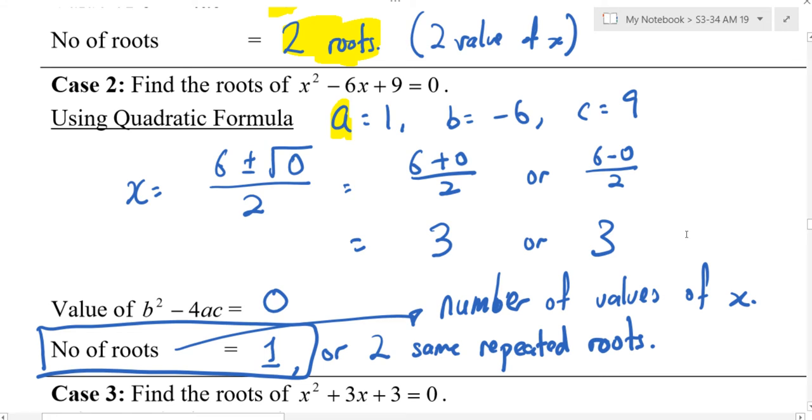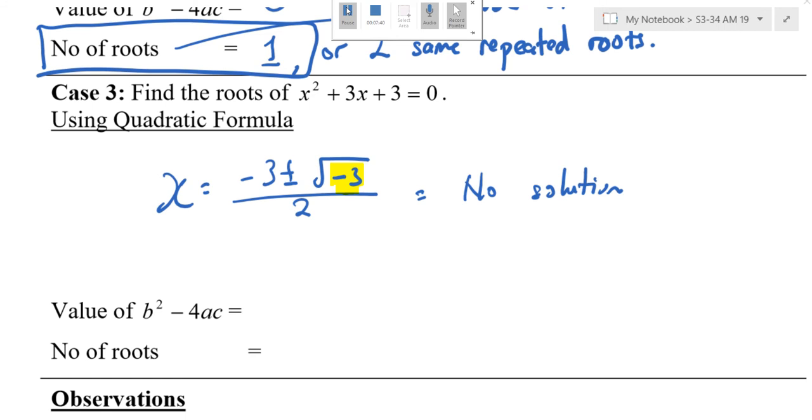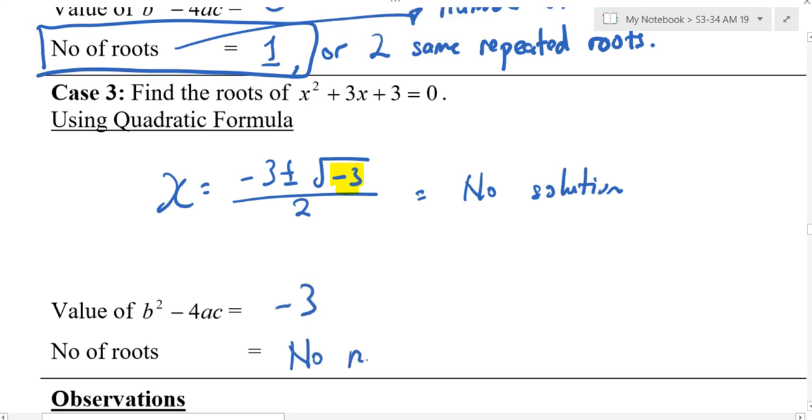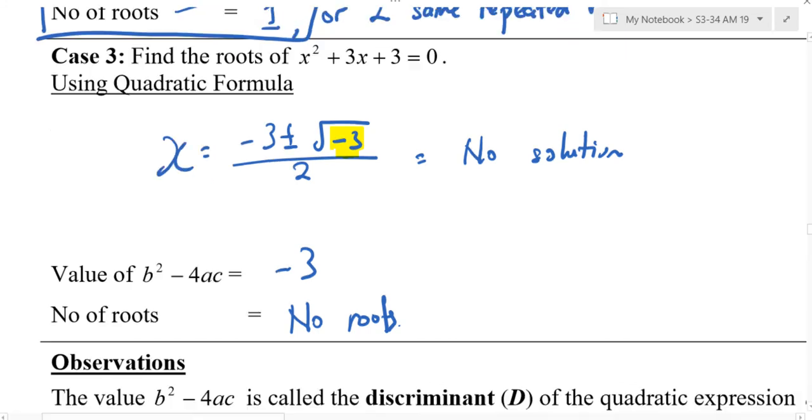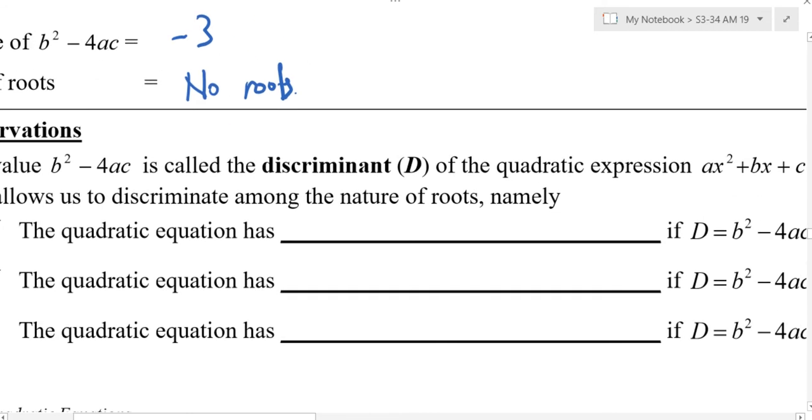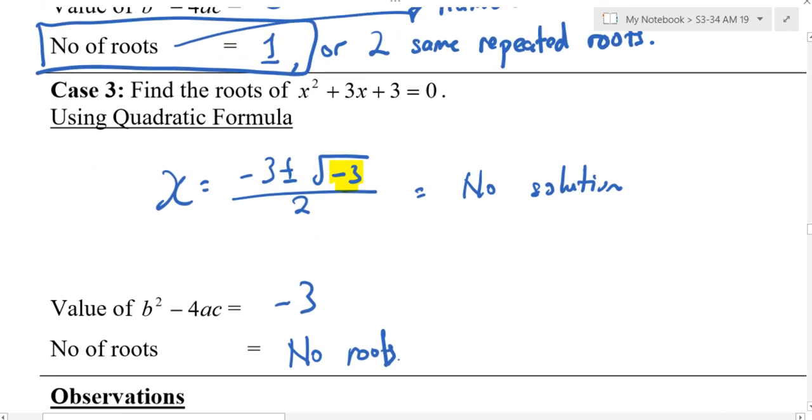Now, can you look at case number 3 now? So you notice that in this case, if this is minus 3, there is no roots. Not 0, but no roots. Because no solution. You press calculator, square root of negative 3 gives you error.